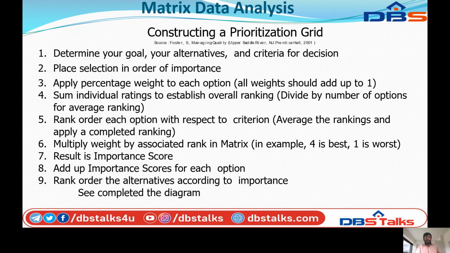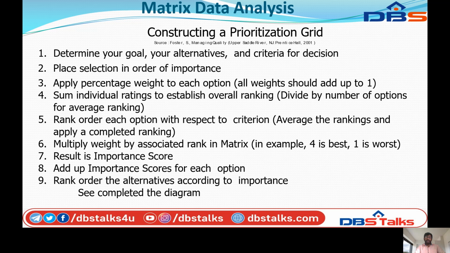Rank order each option with respect to the criteria. Average the ranking and apply a completed ranking. Multiply the weight by the associated rank in the matrix. In the example, 4 is the best and 1 is the worst, so we can say ranks 1 to 4. The result is the importance score, which is the most important for this course.